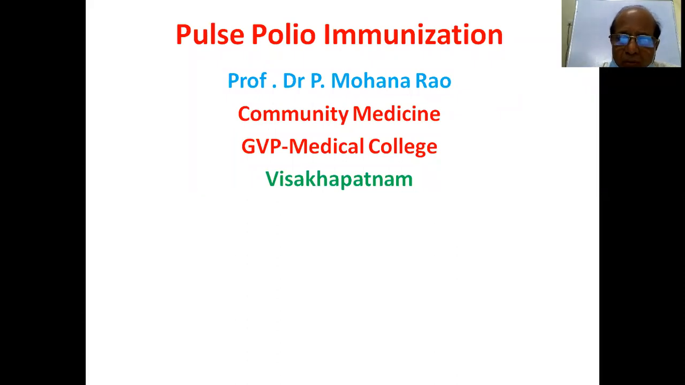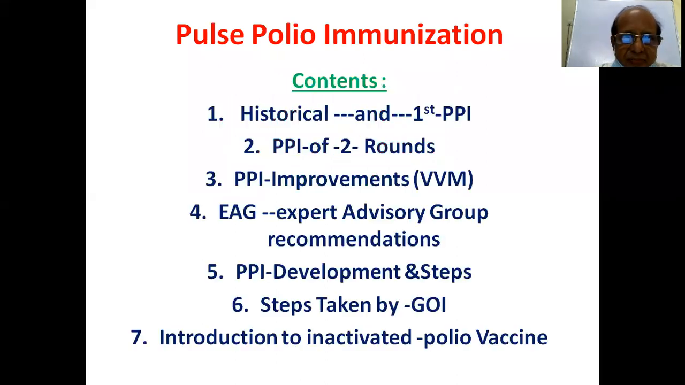Poliomyelitis is caused by a viral agent with three types: type 1, type 2, type 3. It belongs to Picornaviridae. So what is pulse? Pulse is sudden, simultaneous mass administration of vaccination. So that is about the pulse polio immunization.